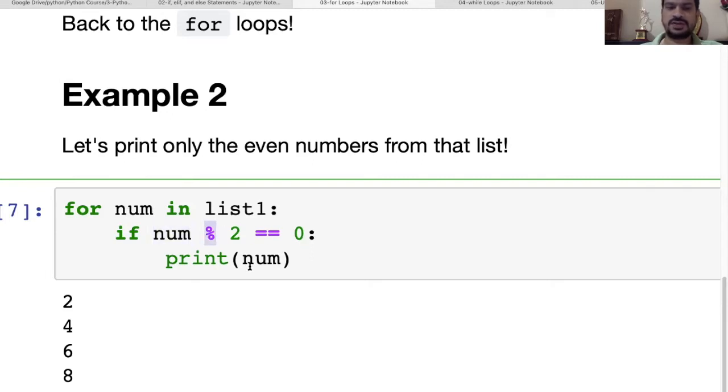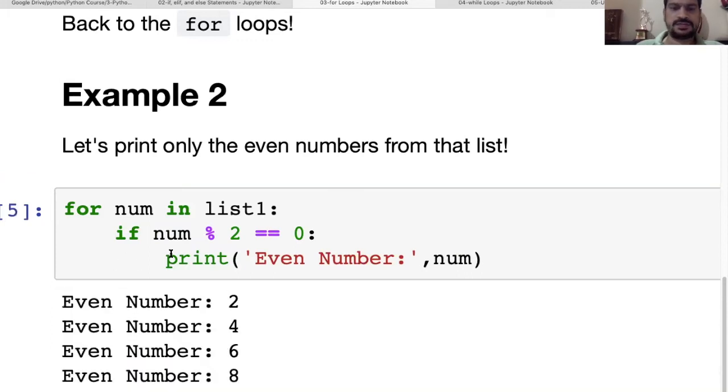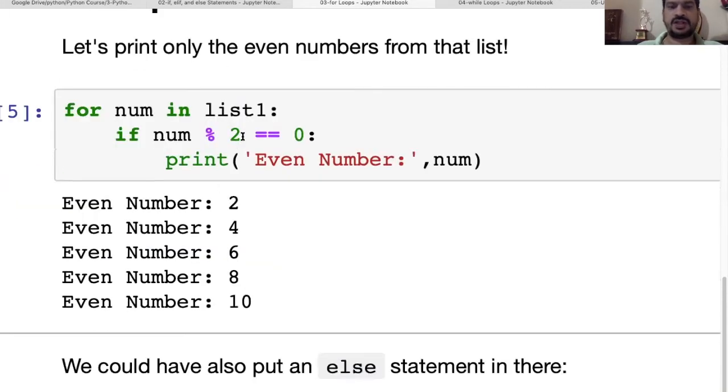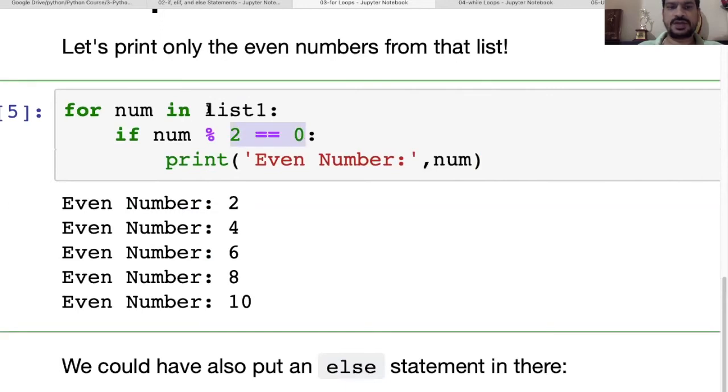If it is 0, then we print num, and we can print that this is an even number. So it is going to print all the even values from this particular list.